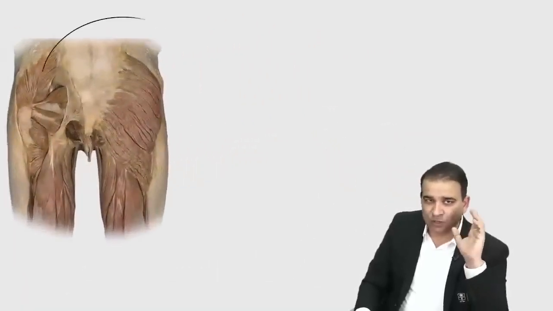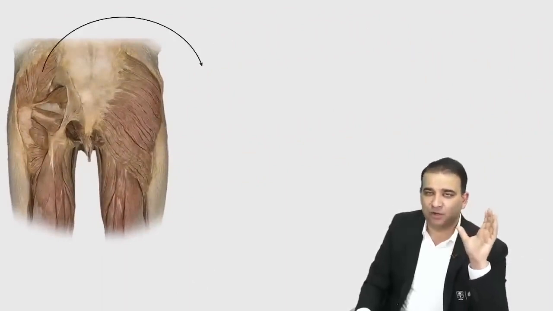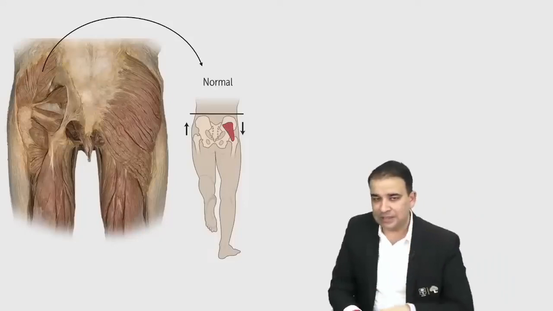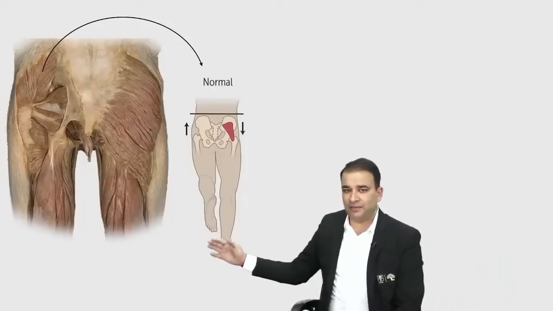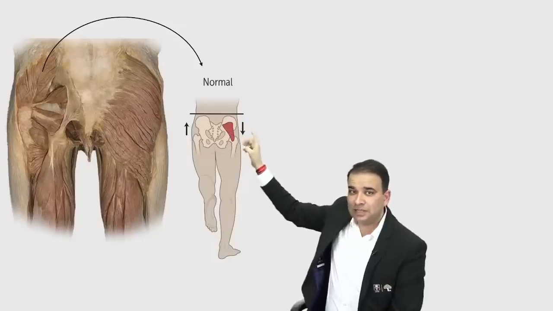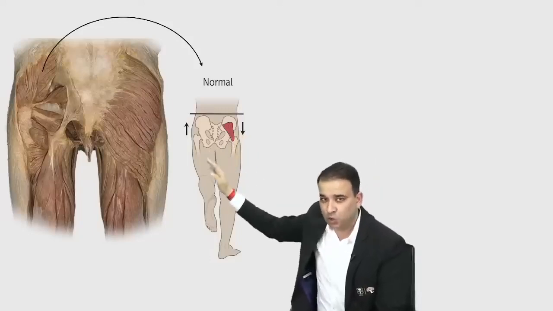Now let's focus on the gluteus medius muscle, guys. A normal gluteus medius muscle, we said, is a muscle for internal rotation, and the main action is abduction. In the normal position, in this case the left foot is off the ground and still the pelvis is level, because the right side gluteus medius is intact and normal, and it is not allowing the left pelvis to drop down.